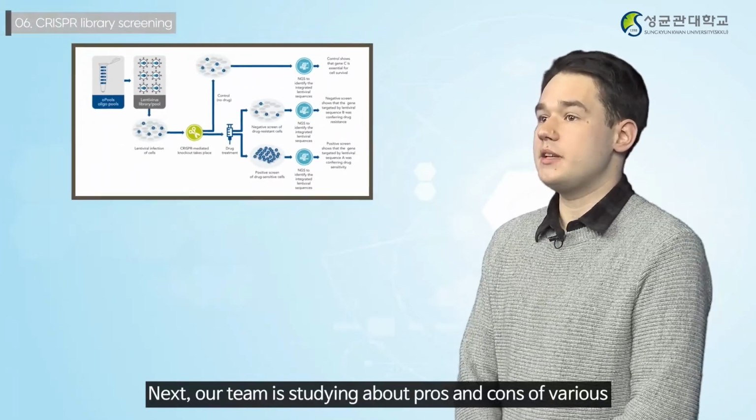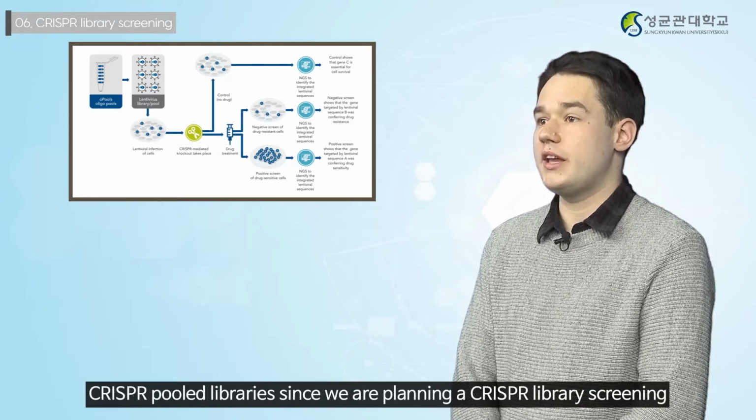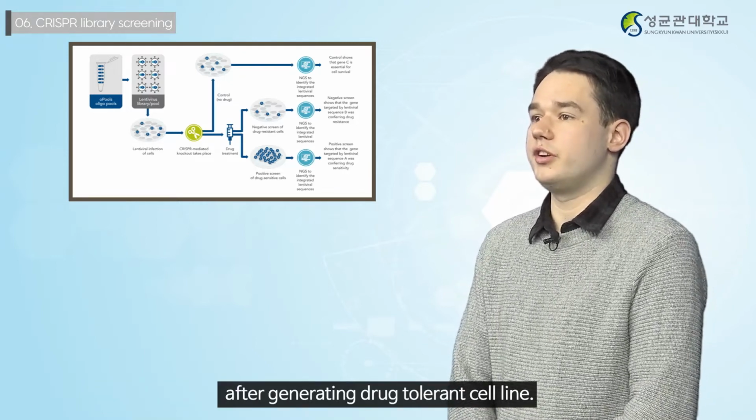Therefore, currently our team is in the middle of generating the cell line at the drug tolerance stage once again. Next, our team is studying the pros and cons of various CRISPR pool libraries, since we are planning a CRISPR library screening after generating the drug-tolerant cell line.